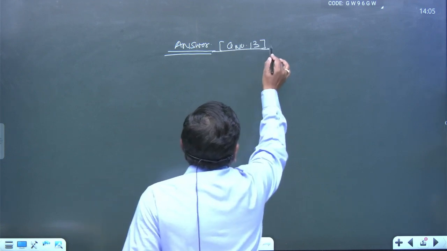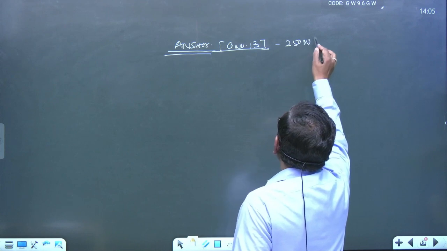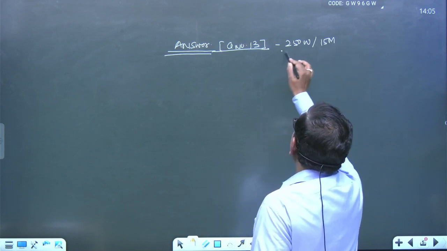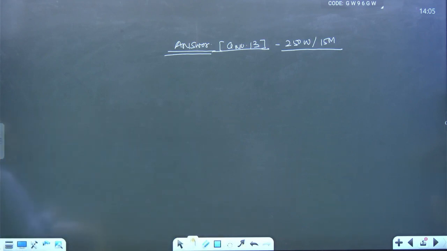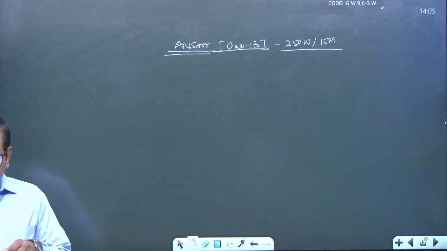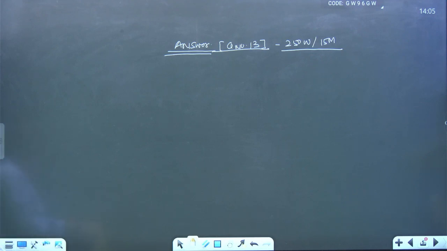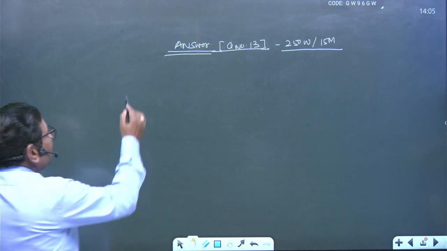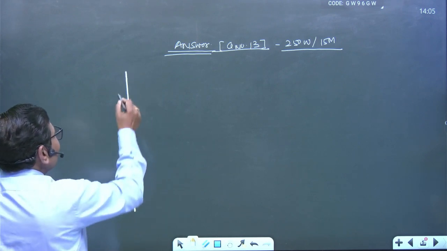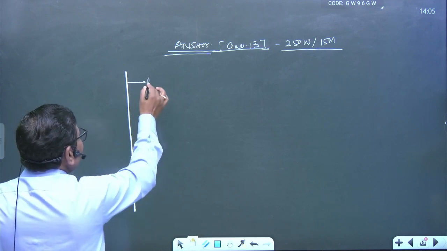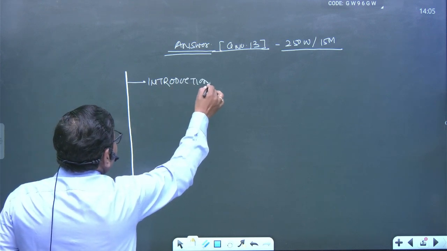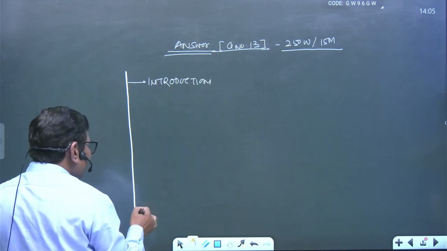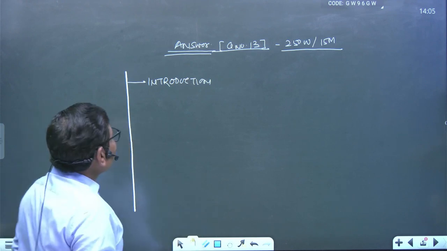We have to write how much? About 250 words. And what is the maximum marks potential? 15 marks, right? See, how would you like to frame the structure? The structure is very clear. Your whole structure will be divided into three parts. One is called the introduction part, another important is called the main body, and another important is called the conclusion, right?